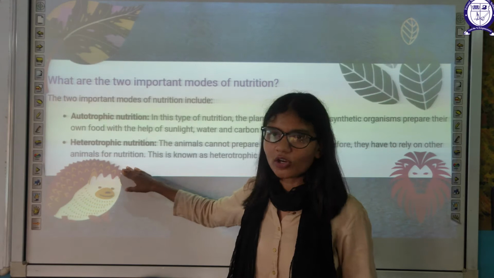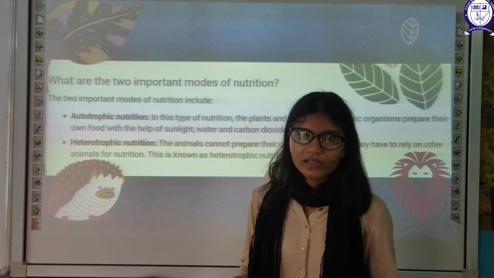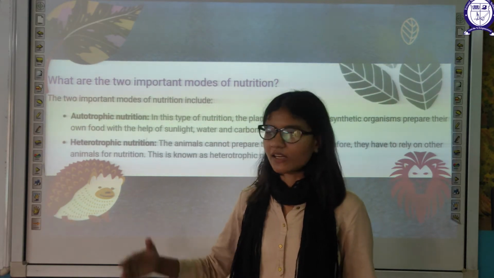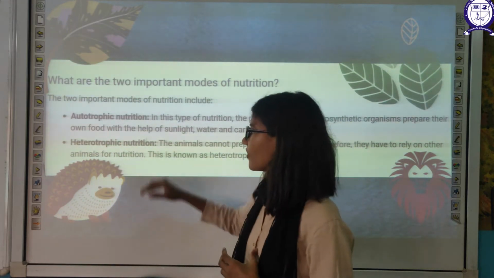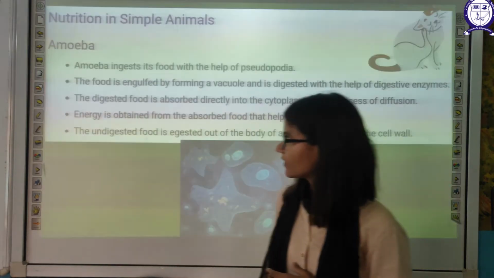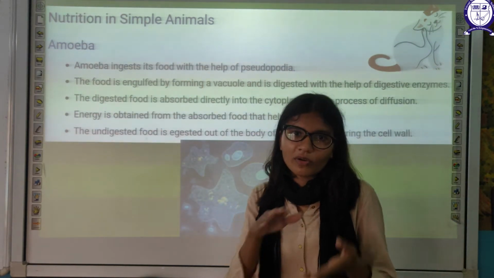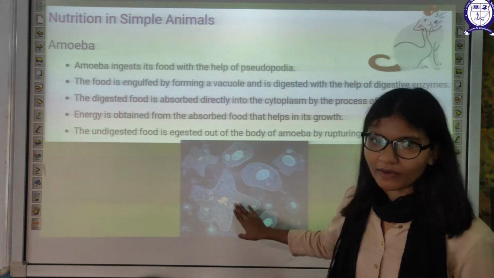Second one is heterotrophic nutrition. Hetero means other. The organisms which depend on others for their food requirements are known as heterotrophs, and the mode of nutrition is heterotrophic. Now next, we move forward from simpler to complex organisms. A very simple organism is the amoeba.